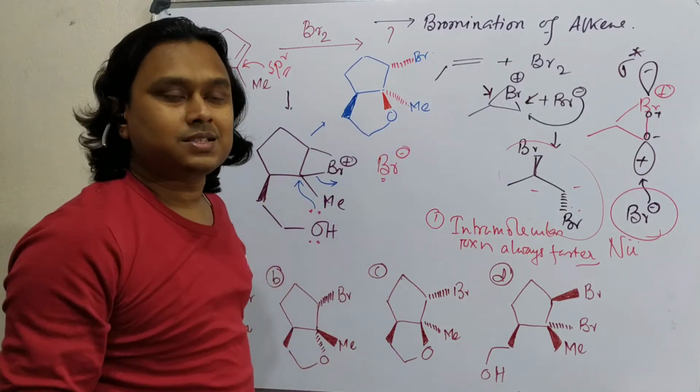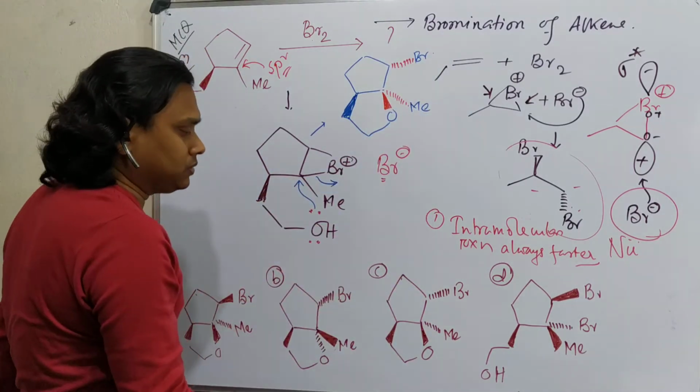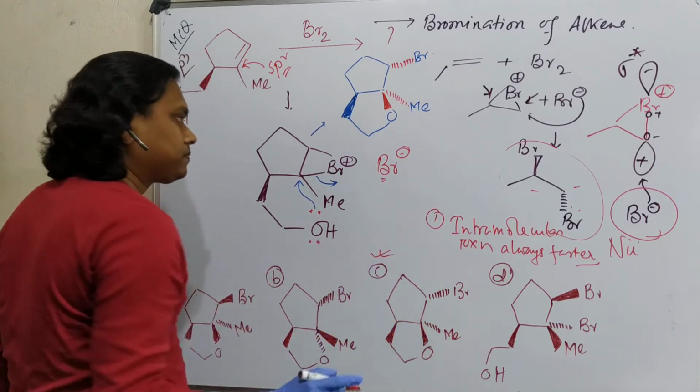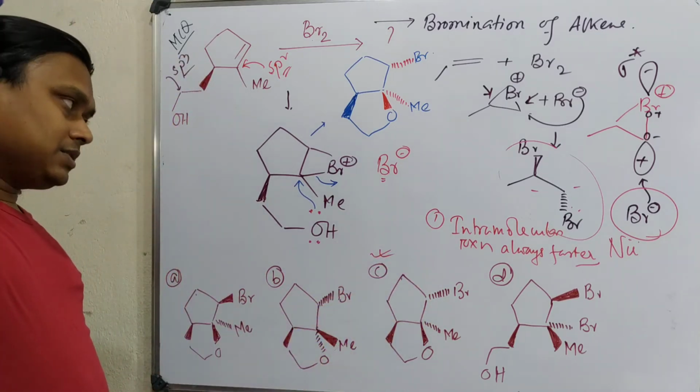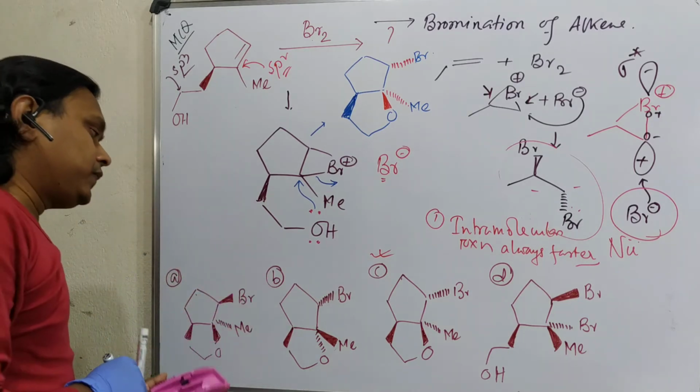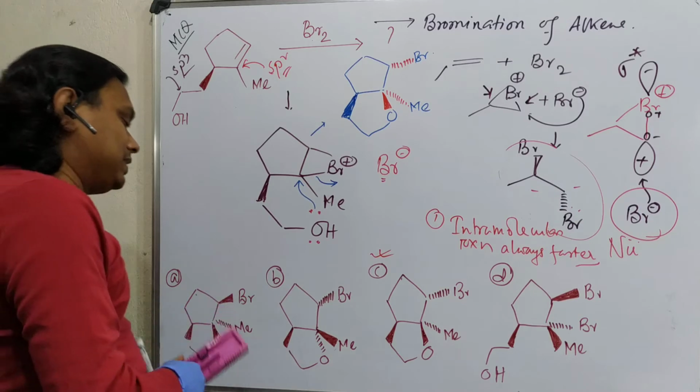So what is the answer of the question? Bromine, methyl both down. Only one option left. So this is the answer of the question. Now another thing, why not the other option?